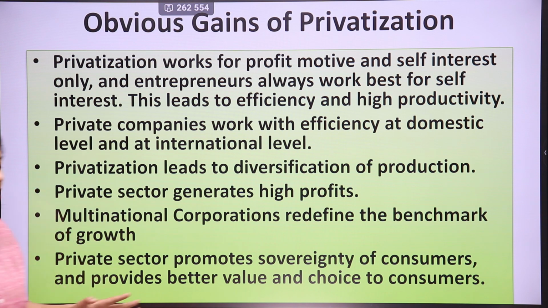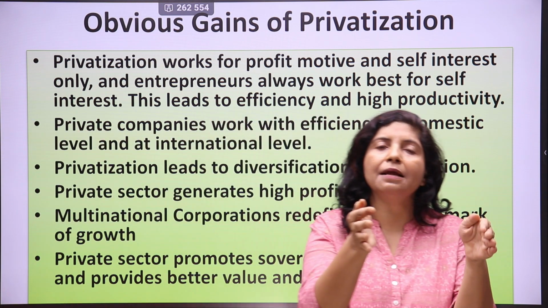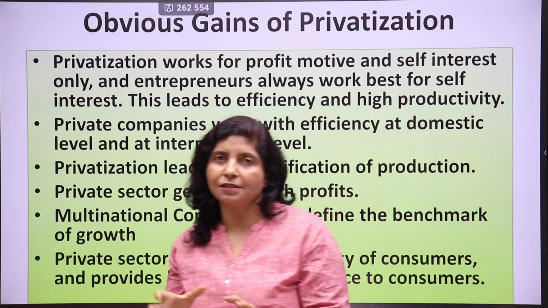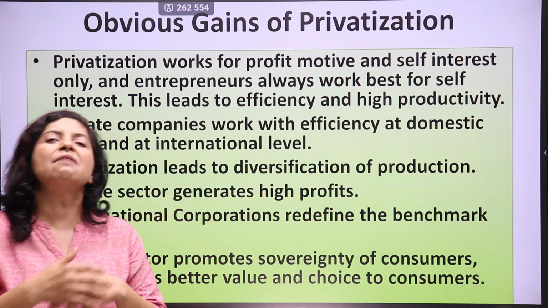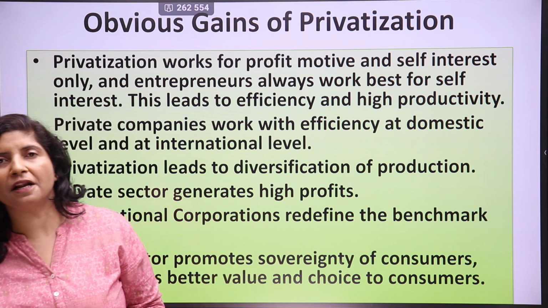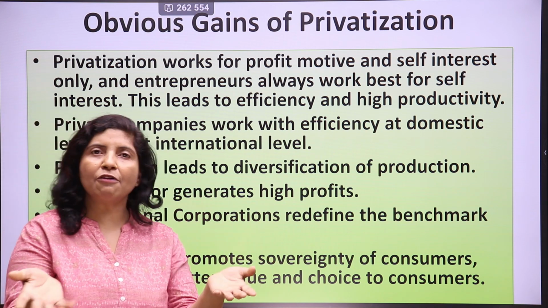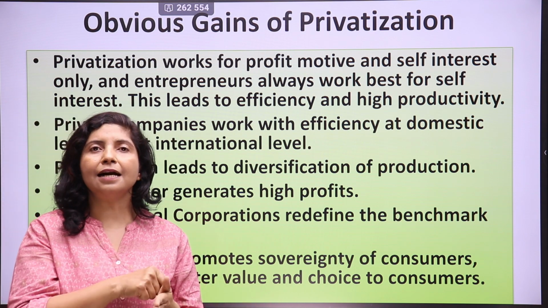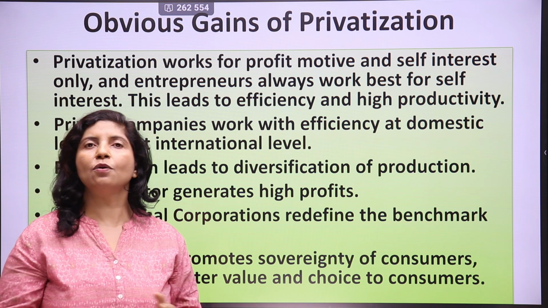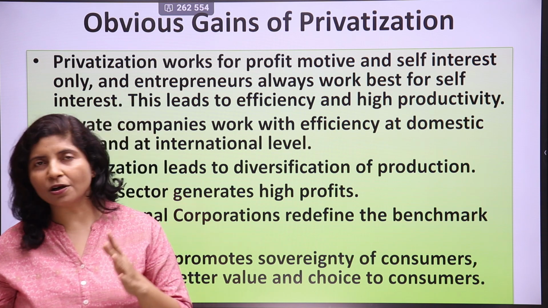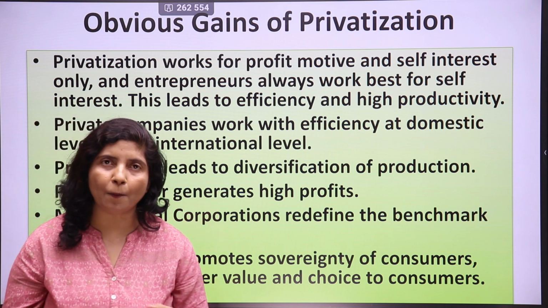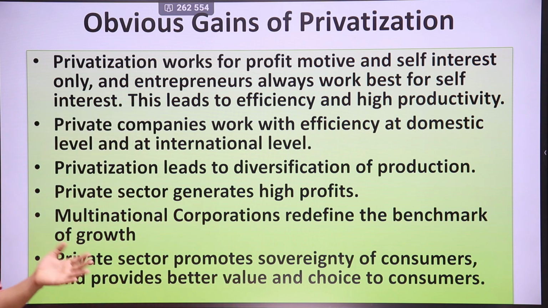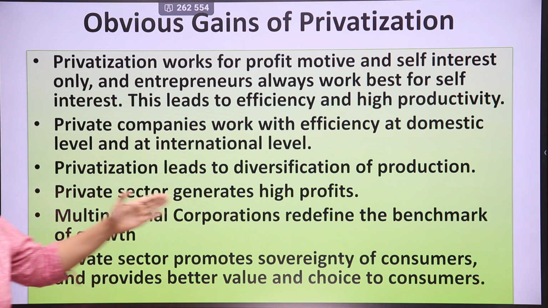So you can produce many types of goods, a variety of goods, through privatization. What happens? See, public sector enterprises can produce only a minimum amount of goods, or a limited number of goods and services. But for private sector individuals, there are many. See, you can open a factory, I can open a factory, and many individuals can. So now licenses were removed, and people who had money started small scale industries and large scale industries. No permits, no licenses, no quotas were there, and people were free to operate. So they opened many industries, and production increased very swiftly and at an increasing pace. So it generates high profits also.